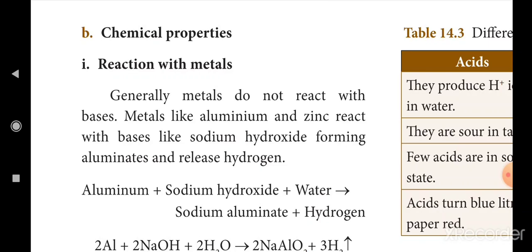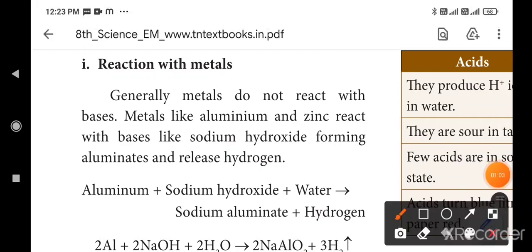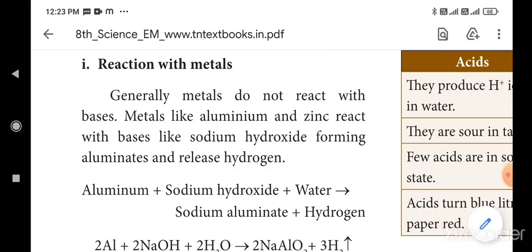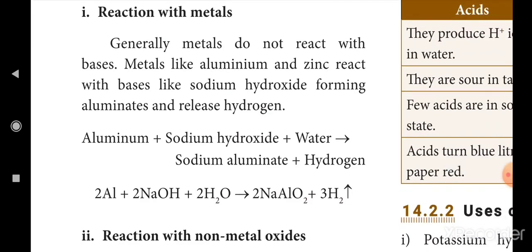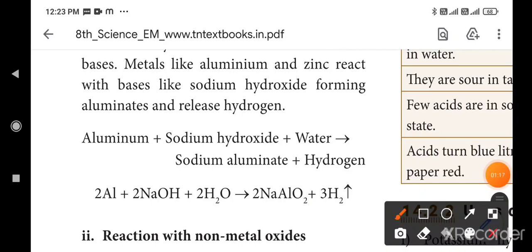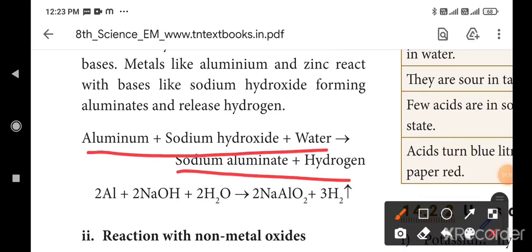For example, aluminium Al, sodium hydroxide NaOH plus water, it reacts to give us sodium aluminate plus hydrogen. The important thing is hydrogen, it releases hydrogen. The formula is 2Al plus 2NaOH plus 2H2O gives us 2NaAlO2 plus 3H2. This is enough to learn. Okay, you know the formula, that is enough.